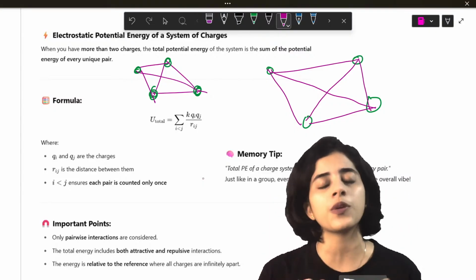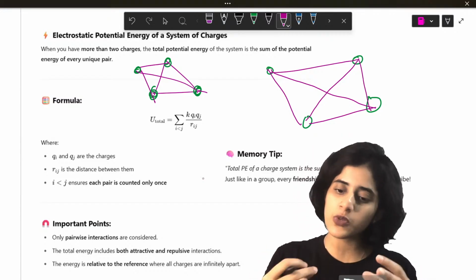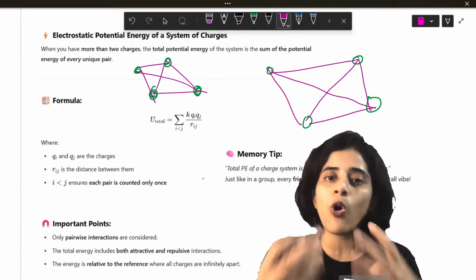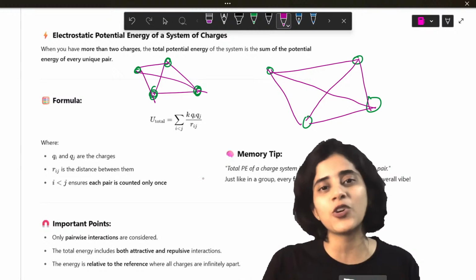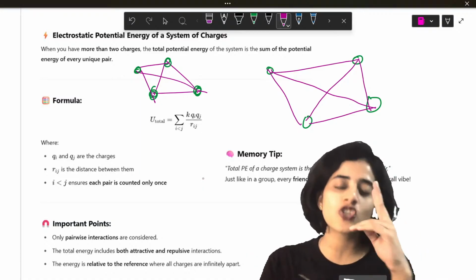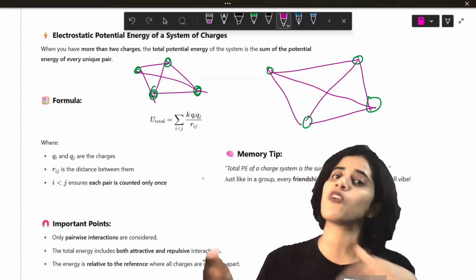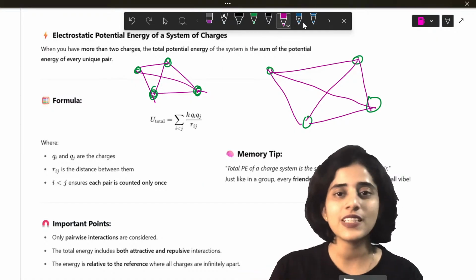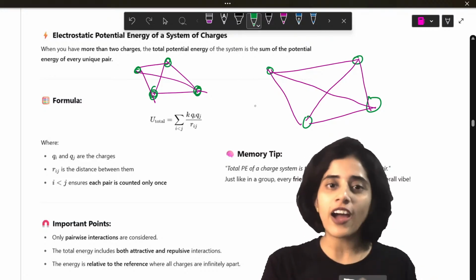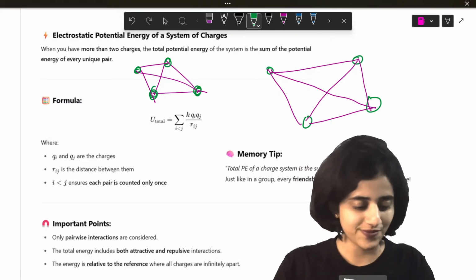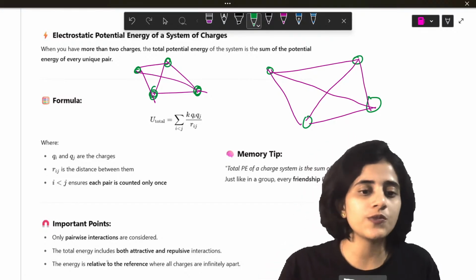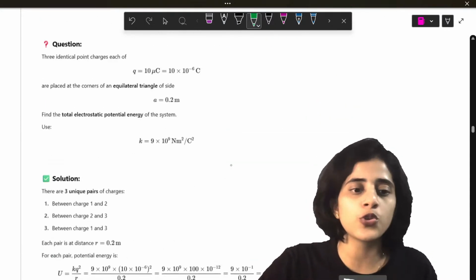See, it's just like a group. Imagine a group has 10 people. The relationship between each two of them determines the whole vibe of the group, right? Only if all the 10 people like each other, then the vibe will be good. But imagine two people don't like each other. That will contribute to a negative effect. So each two people, the vibe between them determines the vibe of the whole group. Right now, even in the chat, you got so many new friends. Depending on how many friends you have, you're more interested, right? Yeah, that is due to so many charges.